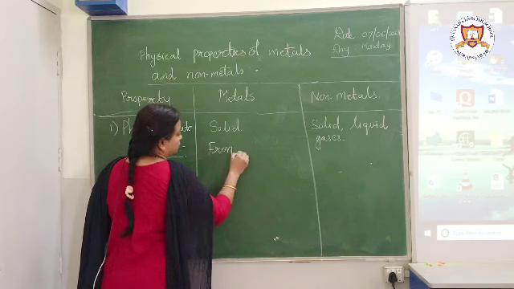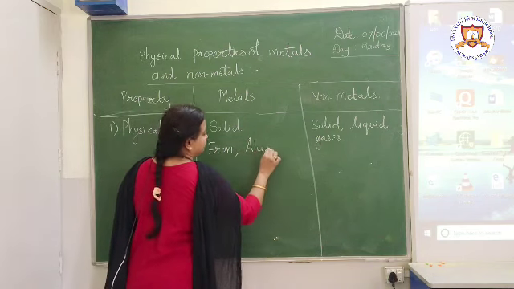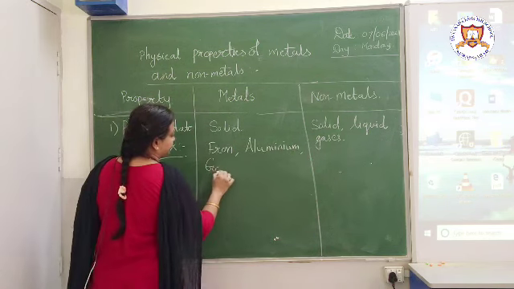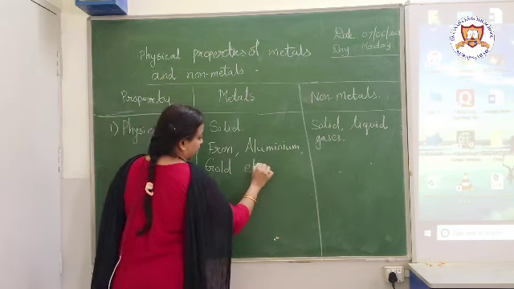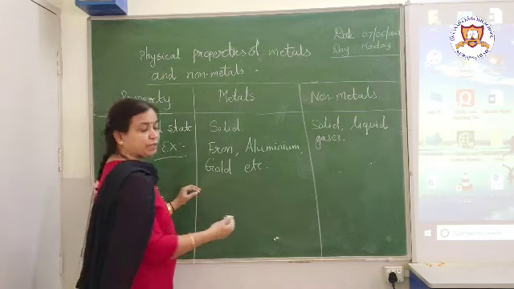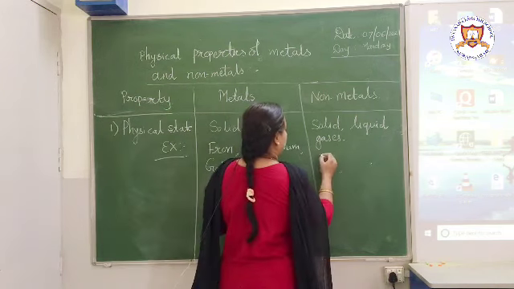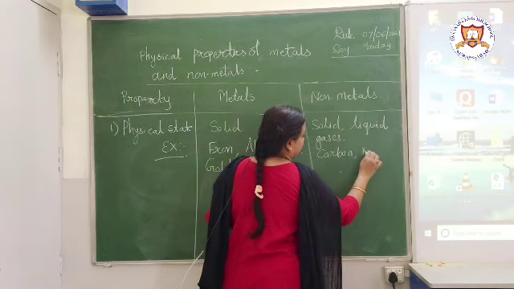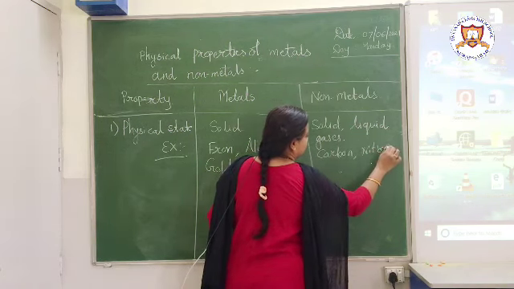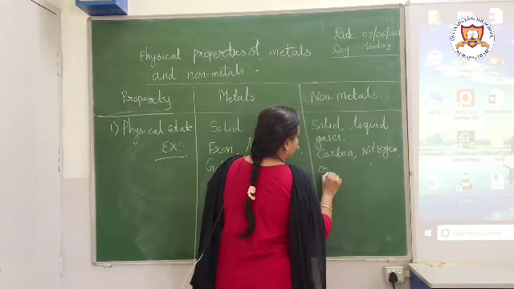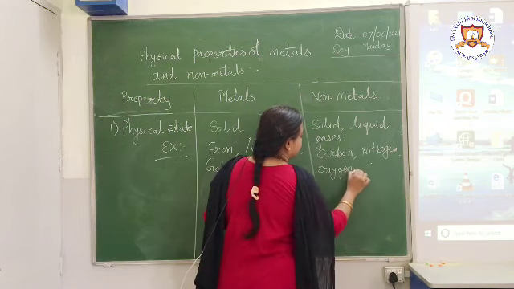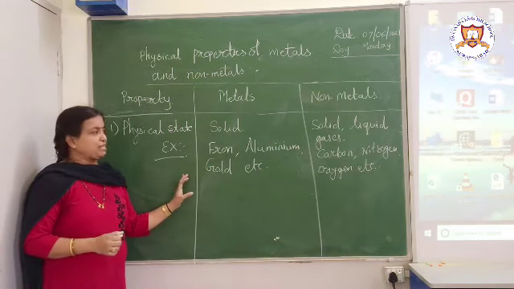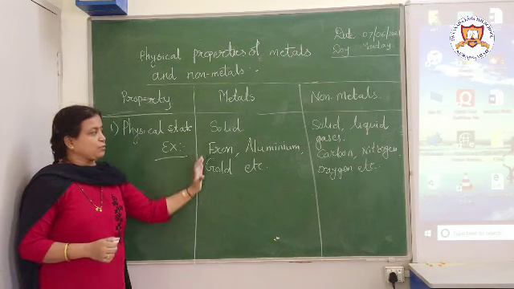iron, aluminium, gold, etc. What examples can be given for non-metals? We can give examples like carbon, nitrogen, oxygen, etc.